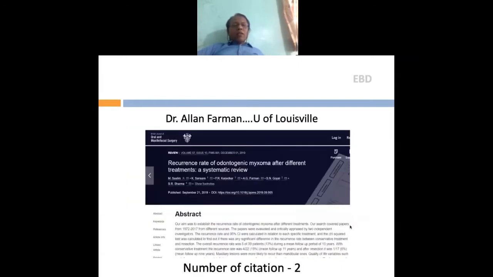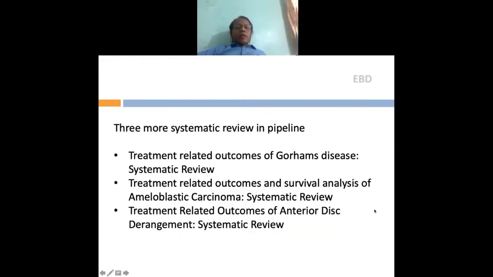The last systematic review published by my team was in the British Journal of Oral and Maxillofacial Surgery. This was about the recurrence rate of odontogenic myxoma after different treatments. It was in late December 2019, so as good as this year itself, and it already has 2 citations. There are 3 more systematic reviews we are doing at this moment. One is on Gorham's disease, the other is on survival analysis of ameloblastic carcinoma, and the other is on treatment-related outcomes of anterior disc derangement.